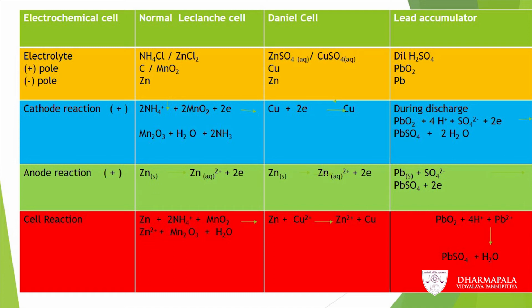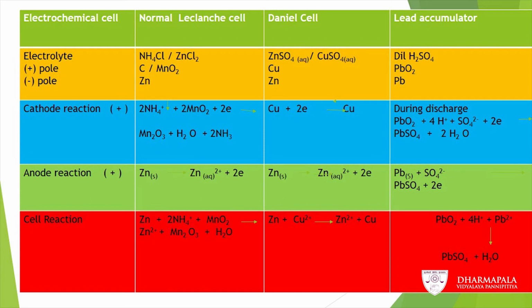When we consider the electrolyte, for normal Leclanche cell, that is ammonium chloride and zinc chloride, Daniell cell zinc sulphate, copper sulphate, lead accumulator, it is dilute H2SO4, dilute sulfuric acid.